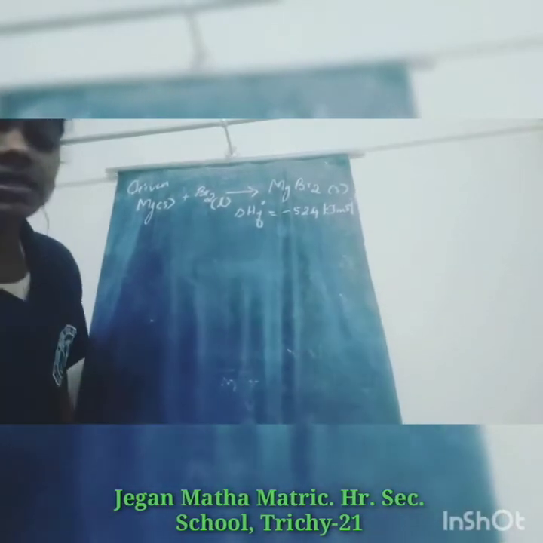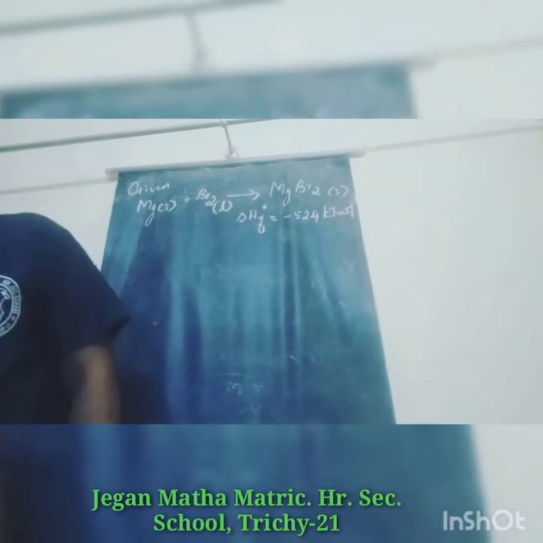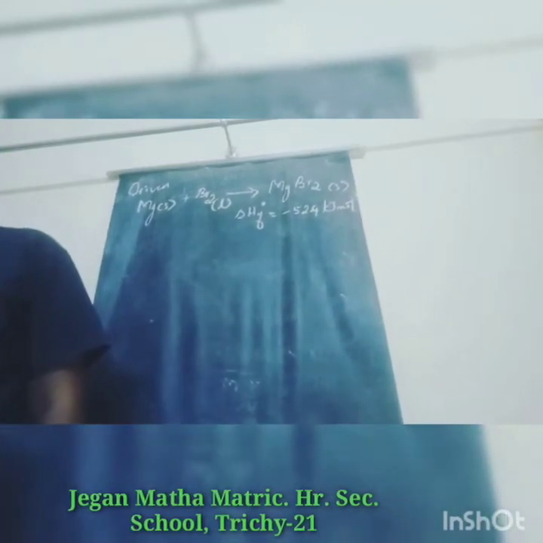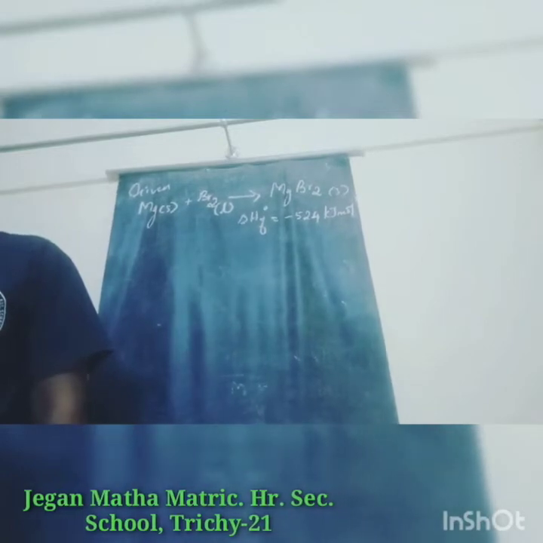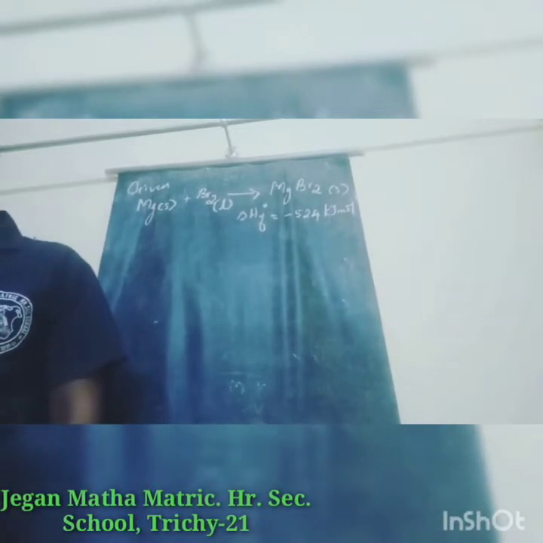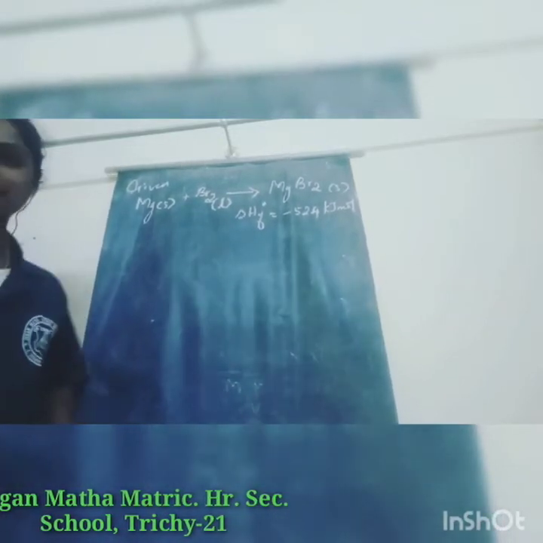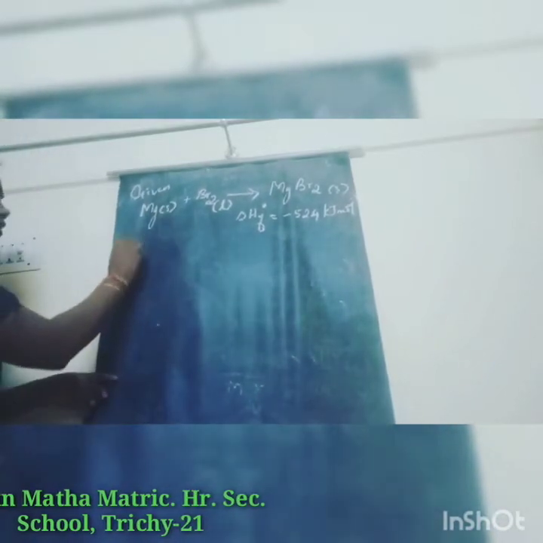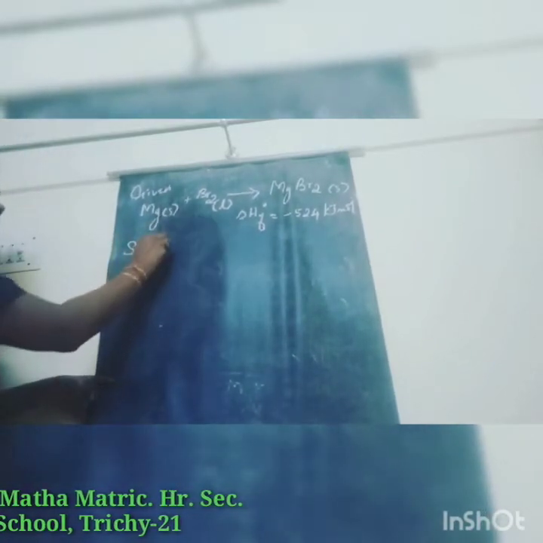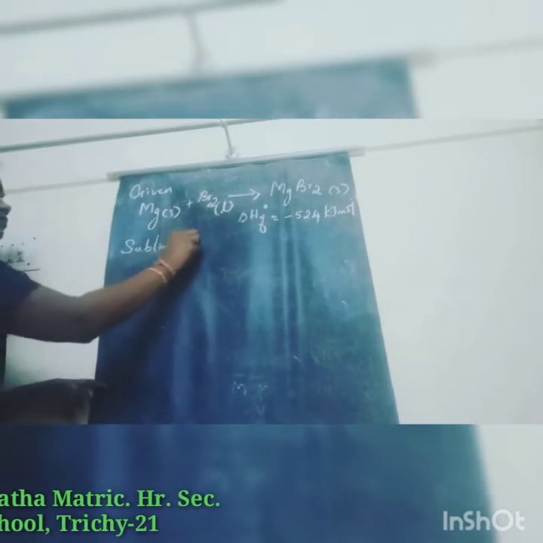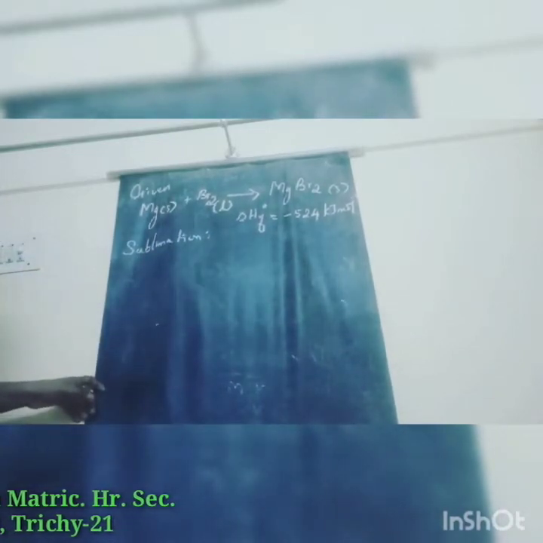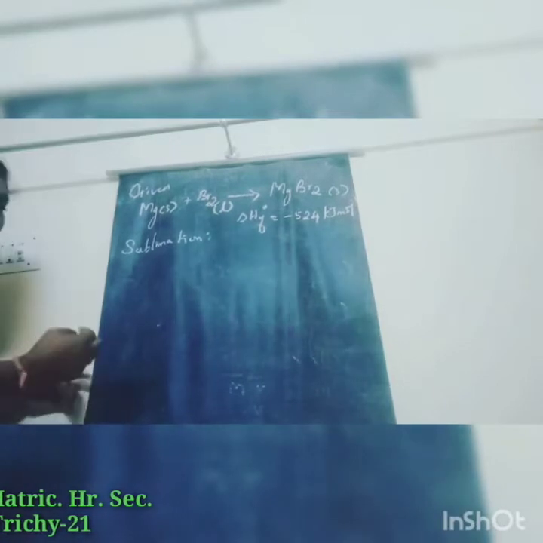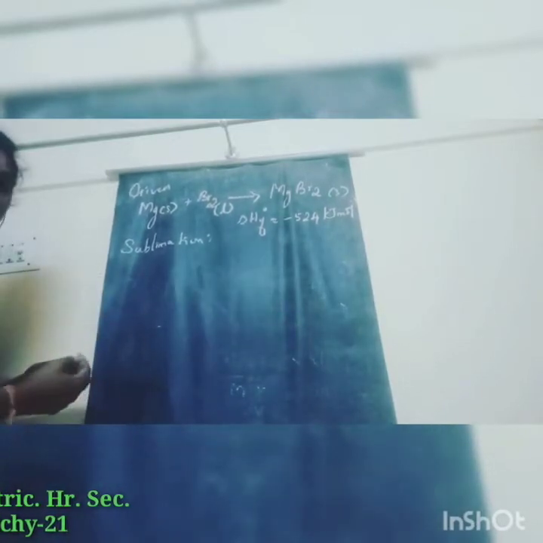Okay, so the first one is given, and then see the second one. The heat of sublimation of magnesium metal is 148 kilojoule per mole. So first we write sublimation. Sublimation means solid goes directly to the vapor state.